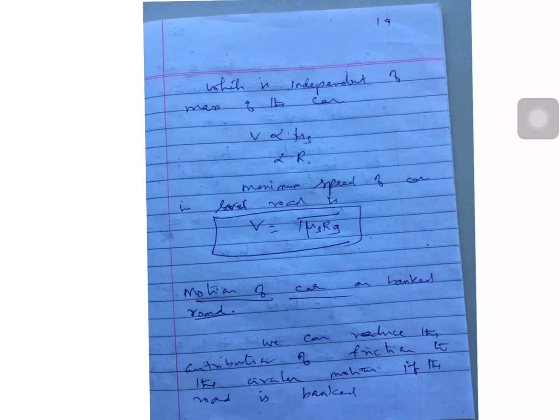What is the need of a banked road? When we are moving on a banked road, the road will provide sufficient friction, so we can avoid relying on friction. They construct the road in such a way. What is a banked road? The road is constructed so that the outer edge of the road is raised from the inner edge of the road. This is called a banked road. So we can reduce the contribution of friction to the circular motion if the road is banked.